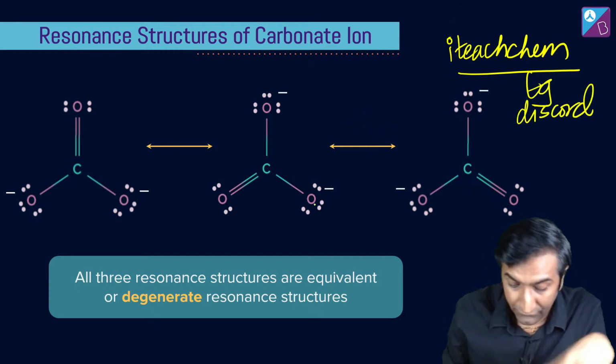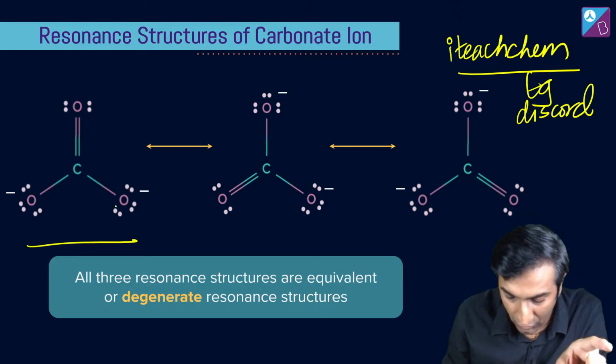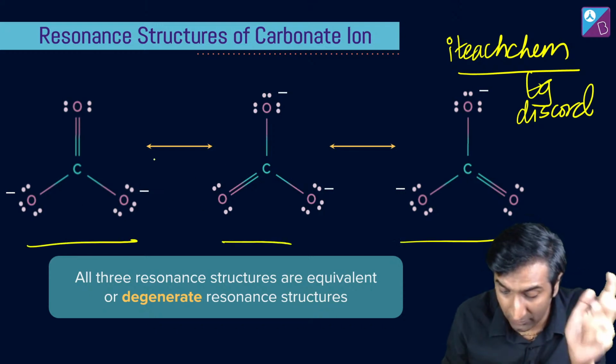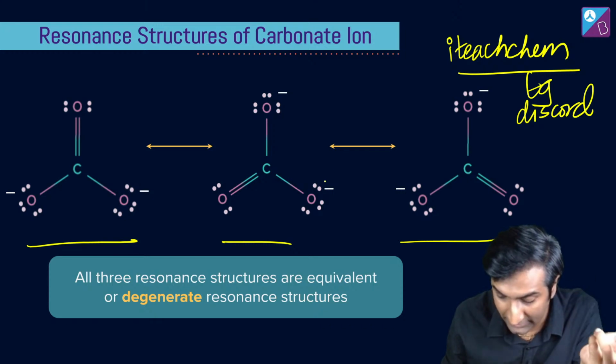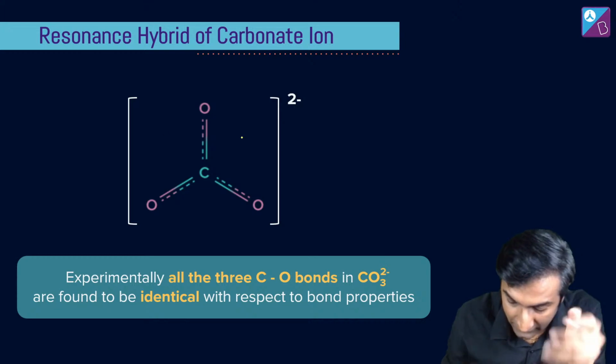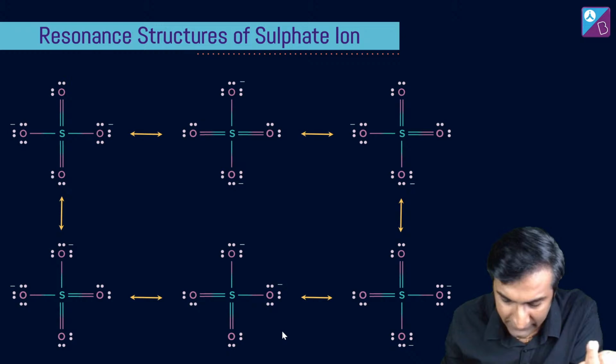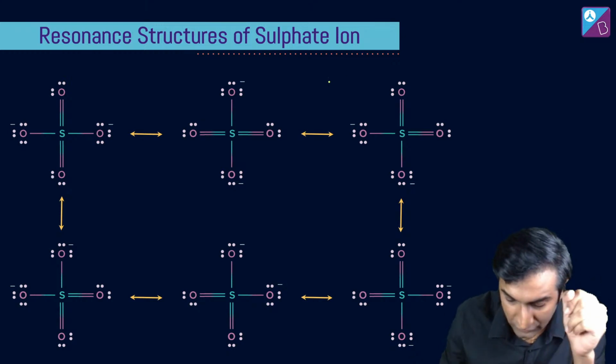Okay, cool. So, carbonate ions, right? Carbonate ions look like this. And I can form 3 different structures and they're all equivalent to each other, which means that what I have here looks like this. This is the resonance hybrid. Similarly, you have another one, the sulfate ion. This is probably not in your syllabus, but sulfate ion also looks like this.